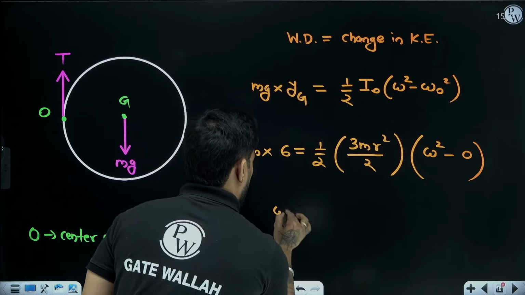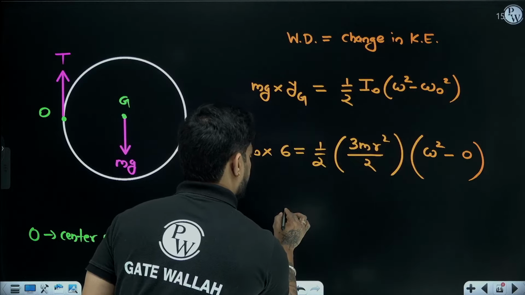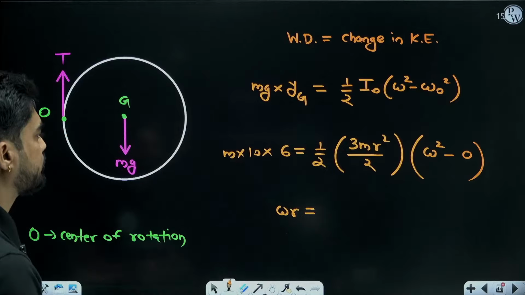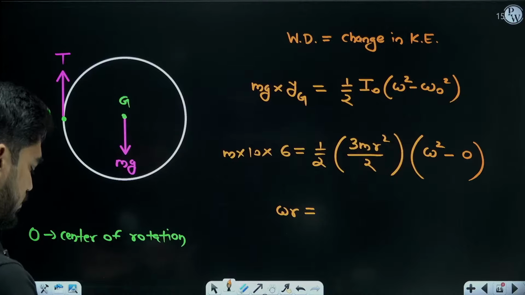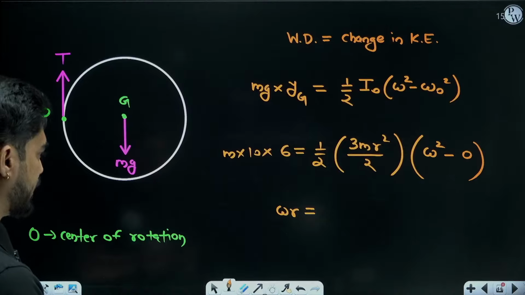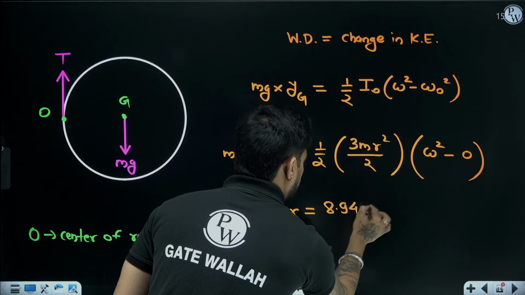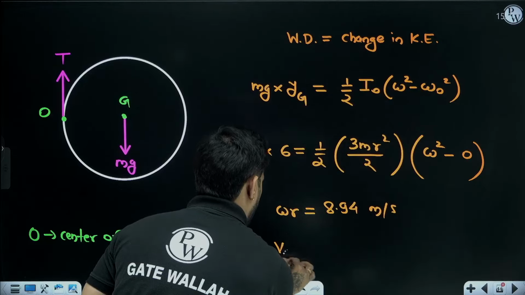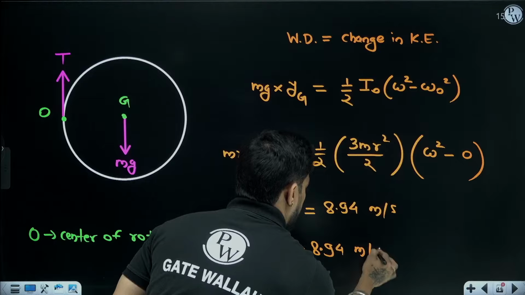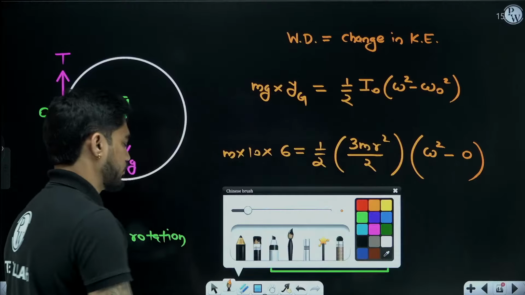So from here, omega square r square, or you can find omega r. How much is omega r? m and m will be cancelled. So omega r is the square root of 10 into 6 into 4 by 3, which gives 8.94 meter per second. So velocity of G is omega r, 8.94 meter per second. This is the answer.